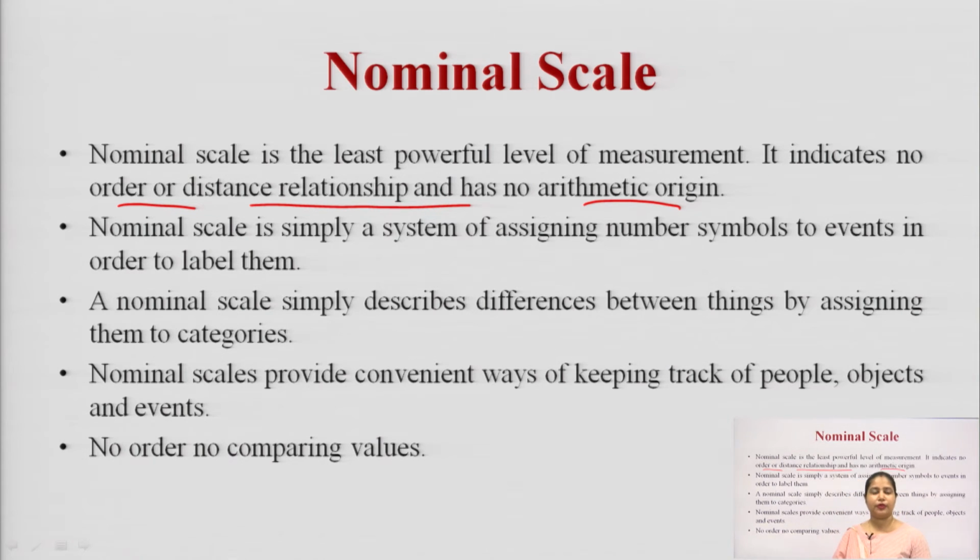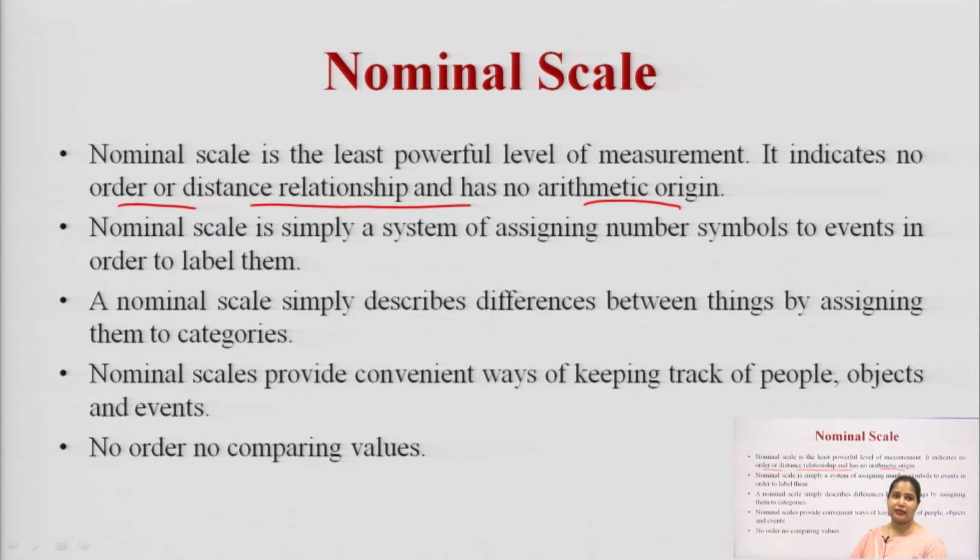Like if you give one number to the male and 2 to the female, there is no distance relationship. It does not mean anything why you have given 1 or 2. So, there is no justification for that, or no relationship in these numbers.